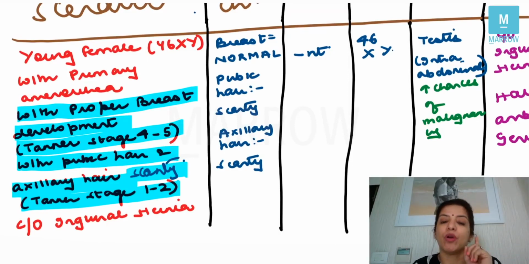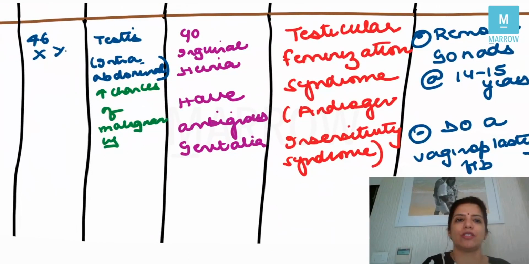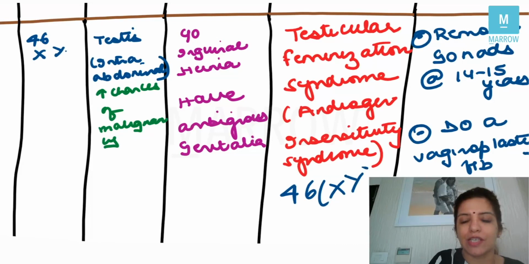Now remember, whenever a question says that there is a patient who has proper breast development but pubic hair and axillary hair are scanty, always and always first come to the diagnosis, and the diagnosis is testicular feminizing syndrome or androgen insensitivity syndrome. The chromosome number for this condition is 46XY.